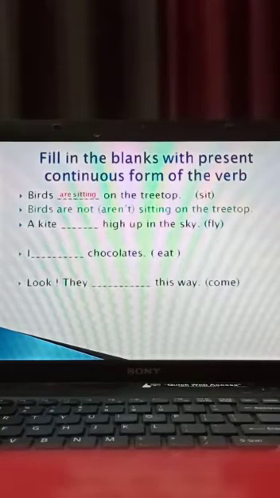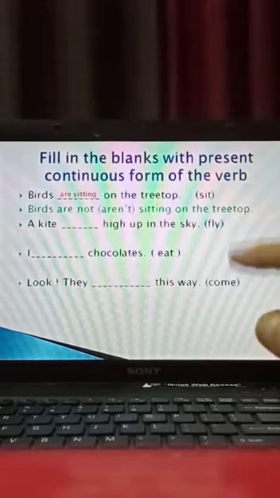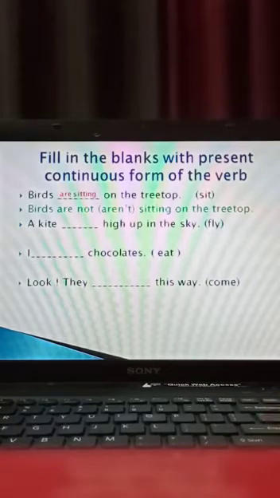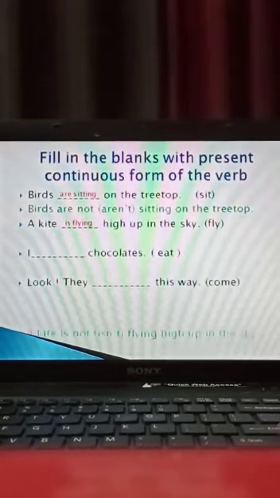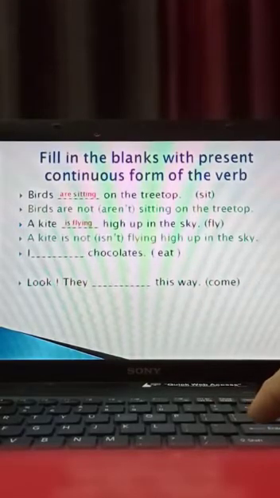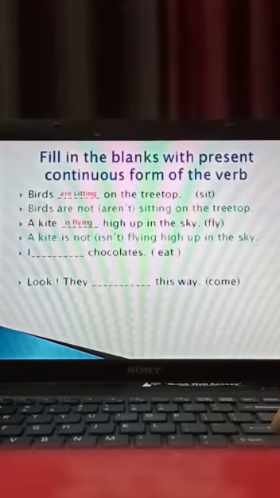See another example. A kite high up. Kite is singular. Then what are you supposed to write? A kite is flying high up in the sky. And what will be the negative form? See, a kite isn't flying high up in the sky.